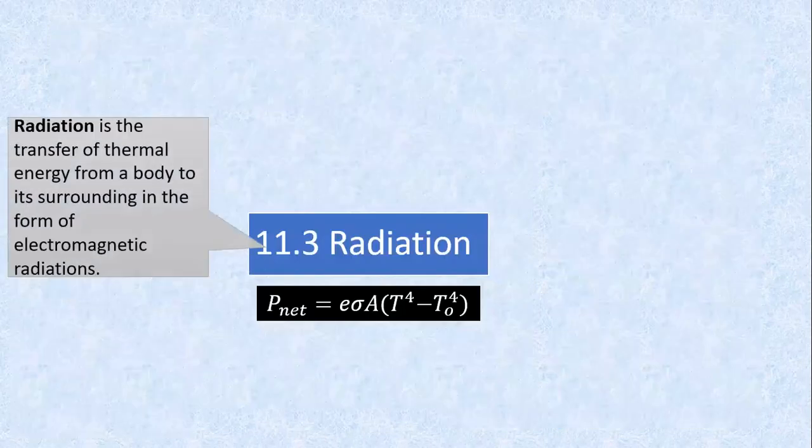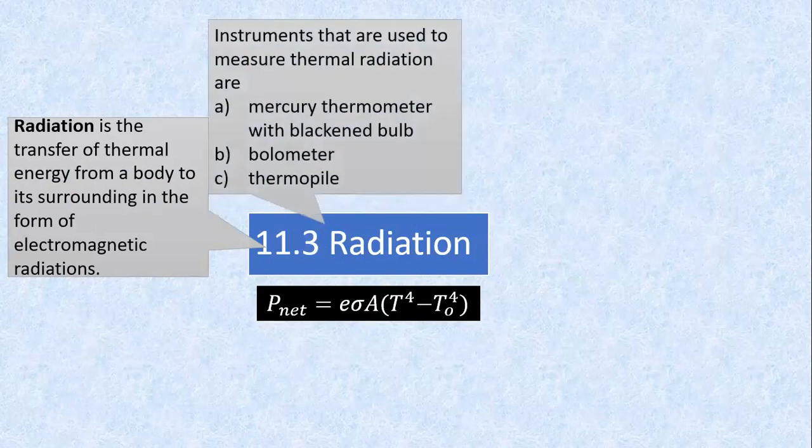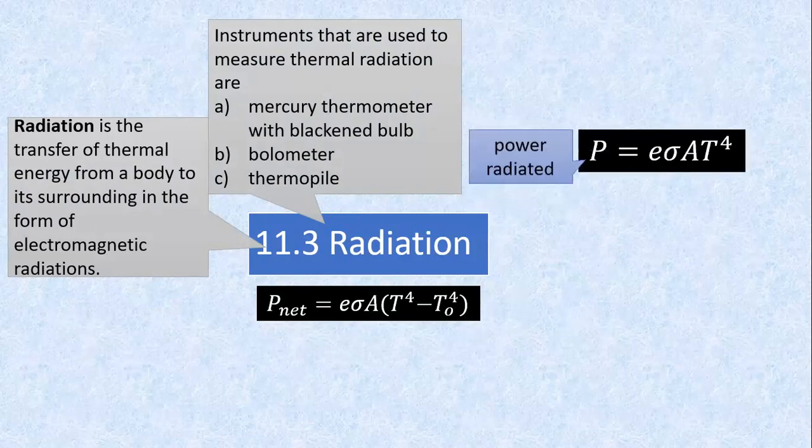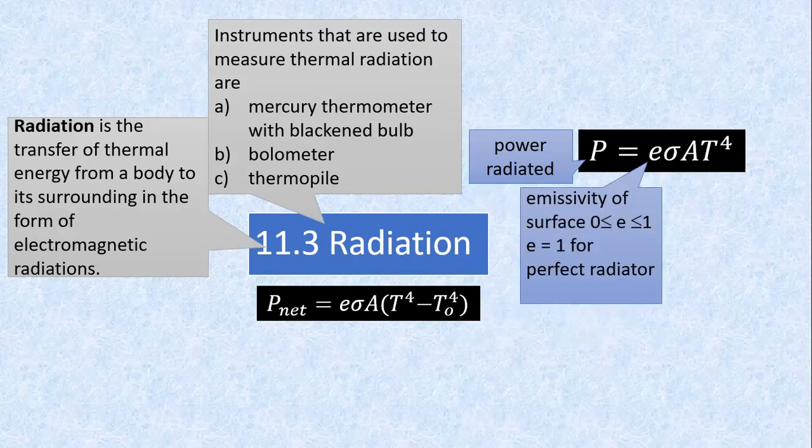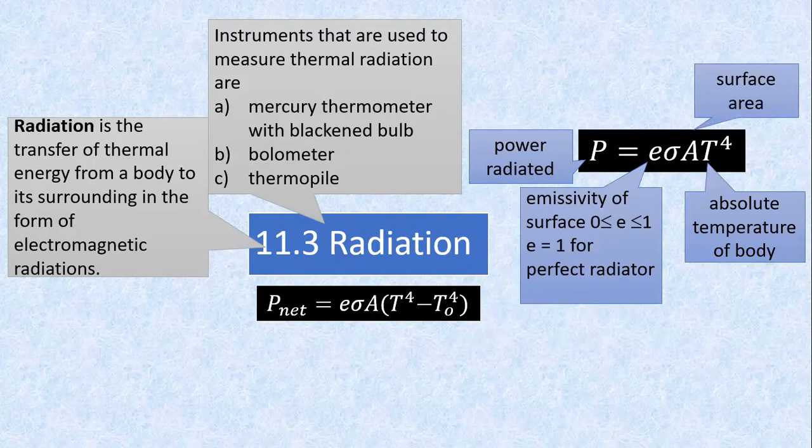I found it. Radiation is a transfer of thermal energy from a body to its surrounding in the form of electromagnetic radiation. Instruments are used to measure thermal radiation. Right? And then this is the formula that we need to remember how to use. T is absolute temperature.